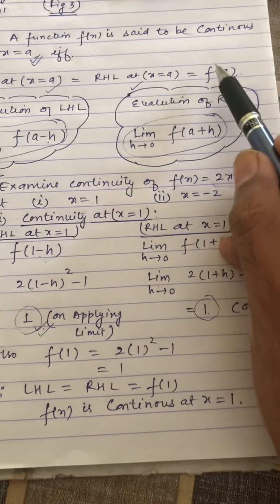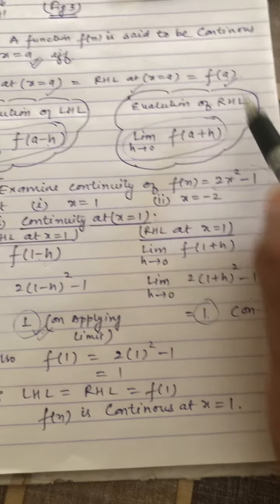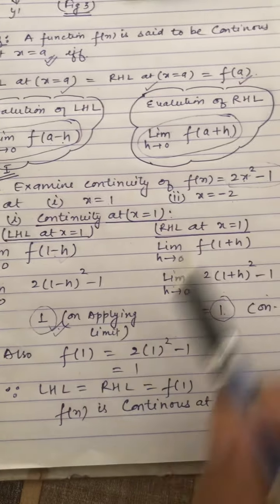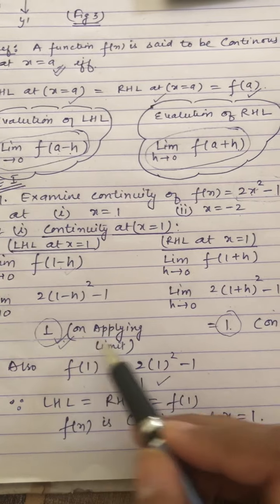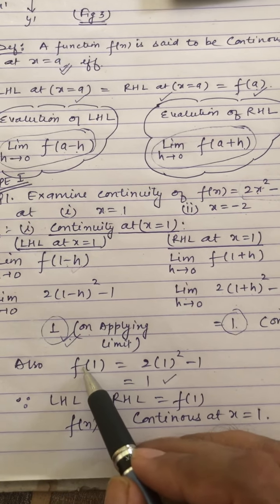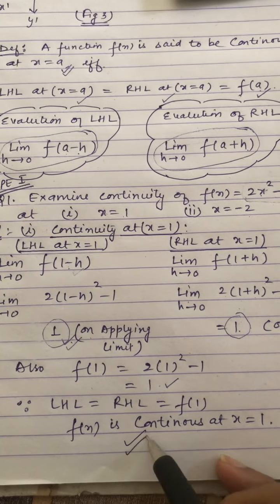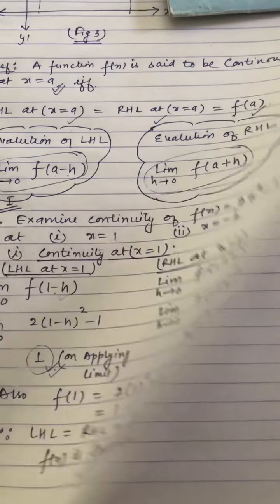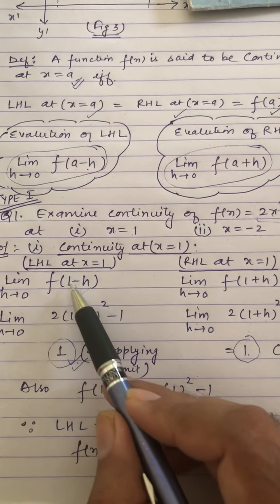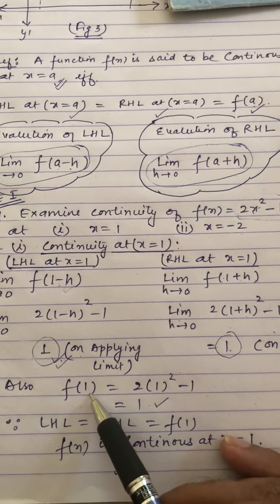Now thirdly, we'll find the value of the function exactly at this point. That is f(a), that is f(1). If I find f(1), it is 2 into 1 square minus 1. Again the answer is 1. So LHL, RHL and the value of the function exactly at 1 are all equal. So we'll say the function is continuous at x equal to 1. Similarly, you can check the continuity at x equal to minus 2. For minus 2, it will become minus 2 minus h, minus 2 plus h and f(minus 2). Again, the answer will be the same.